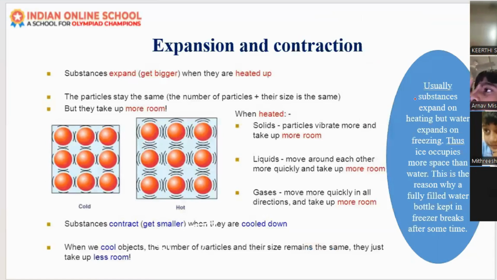Next is expansion and contraction. What do you mean by expansion?